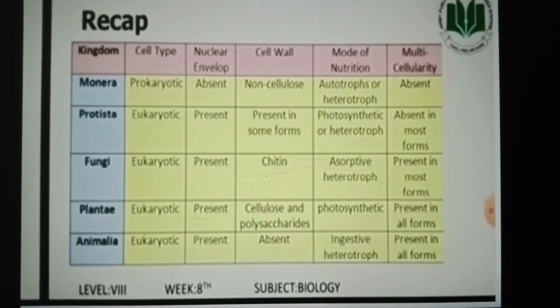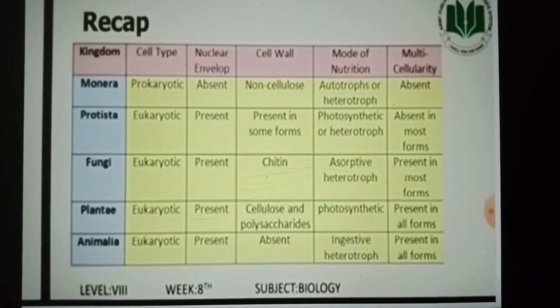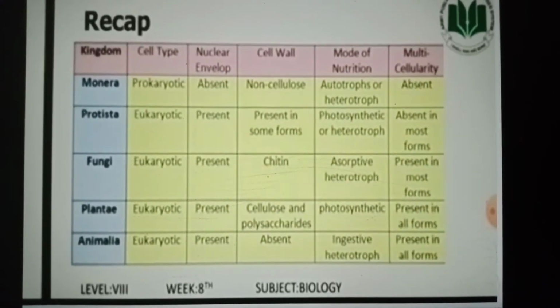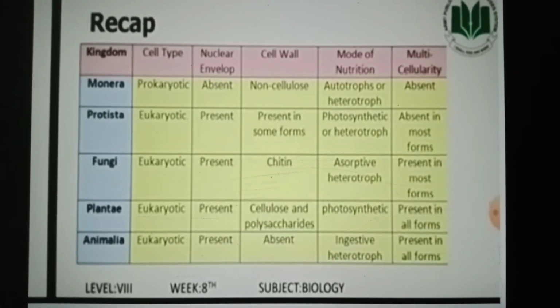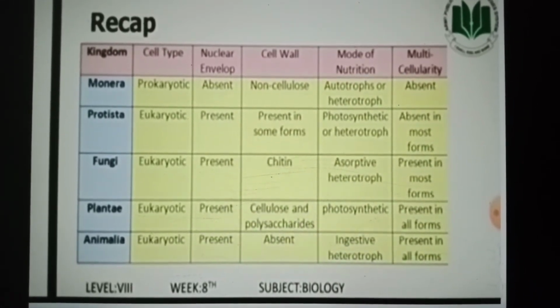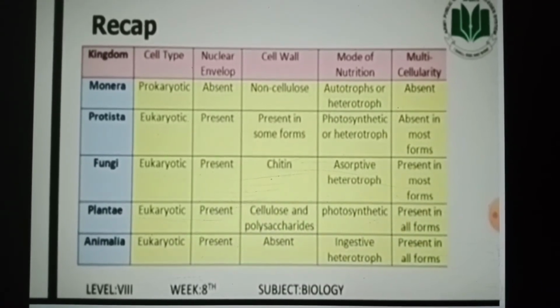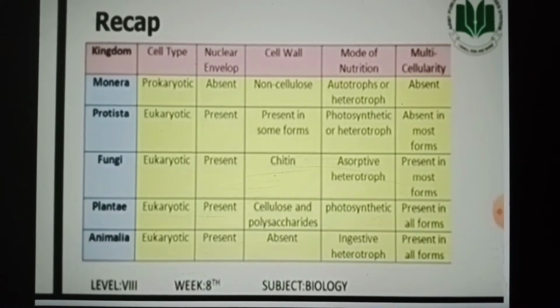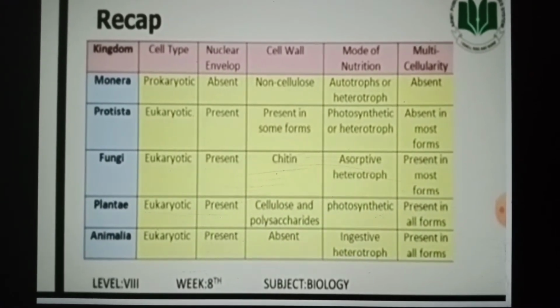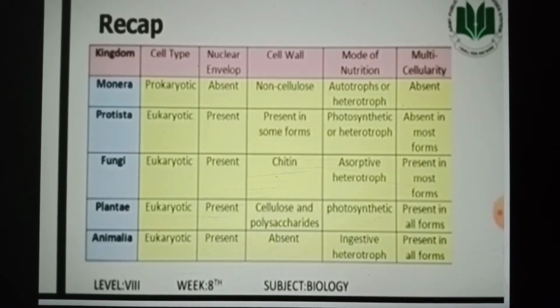And here is a quick recap of this lecture. In Kingdom Monera, cell type is prokaryotic, while in Kingdom Protista, fungi, Plantae, and Animalia, it is eukaryotic. In Kingdom Monera, nuclear envelope is absent, while in Protista, fungi, Plantae, and Animalia, it is present.